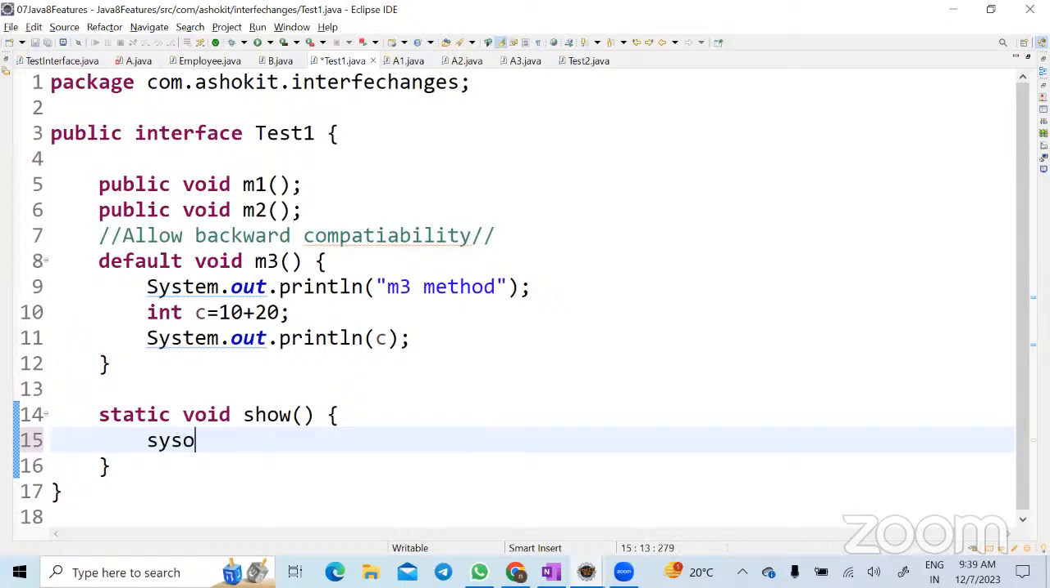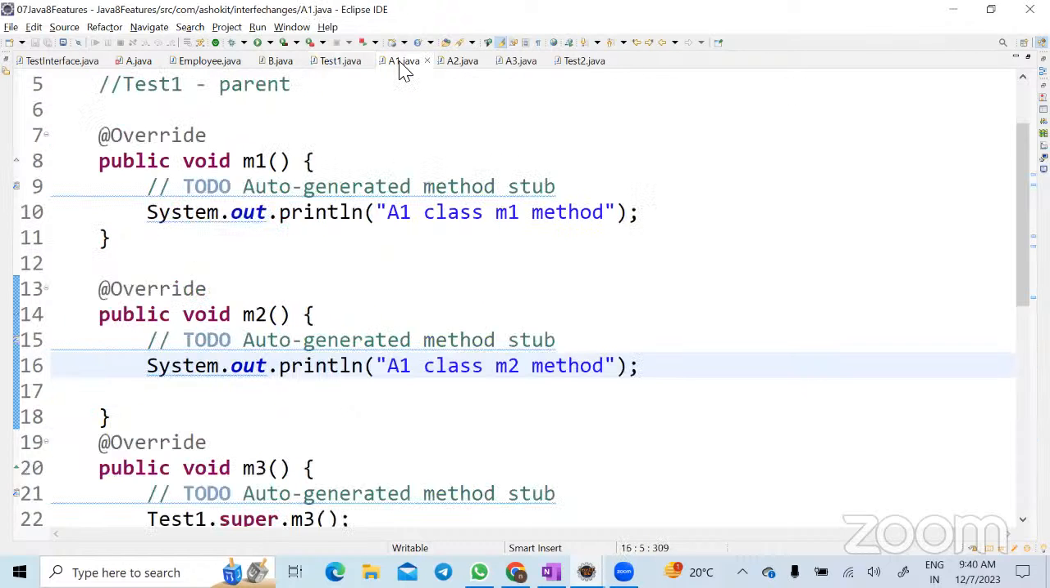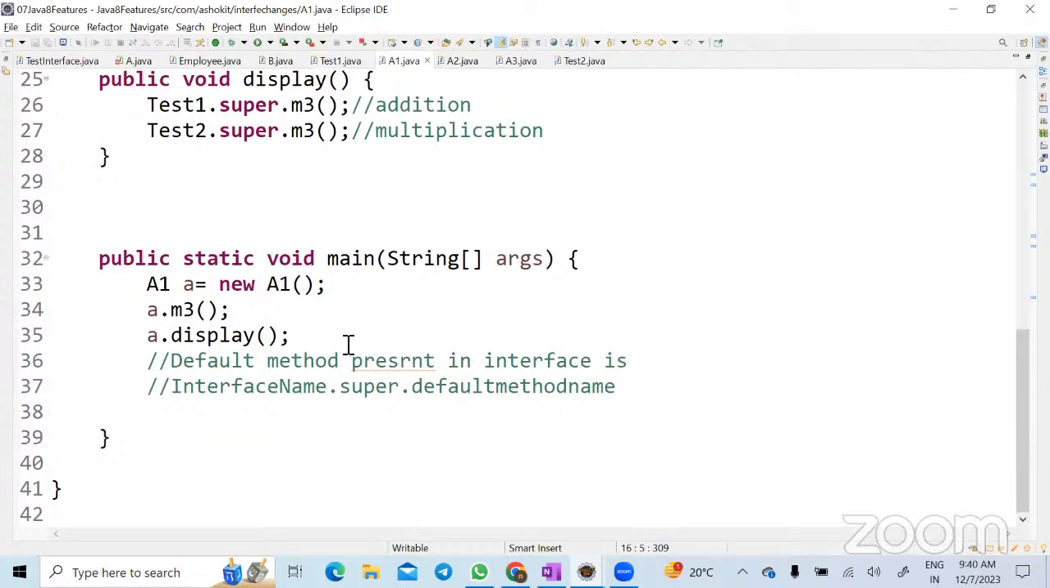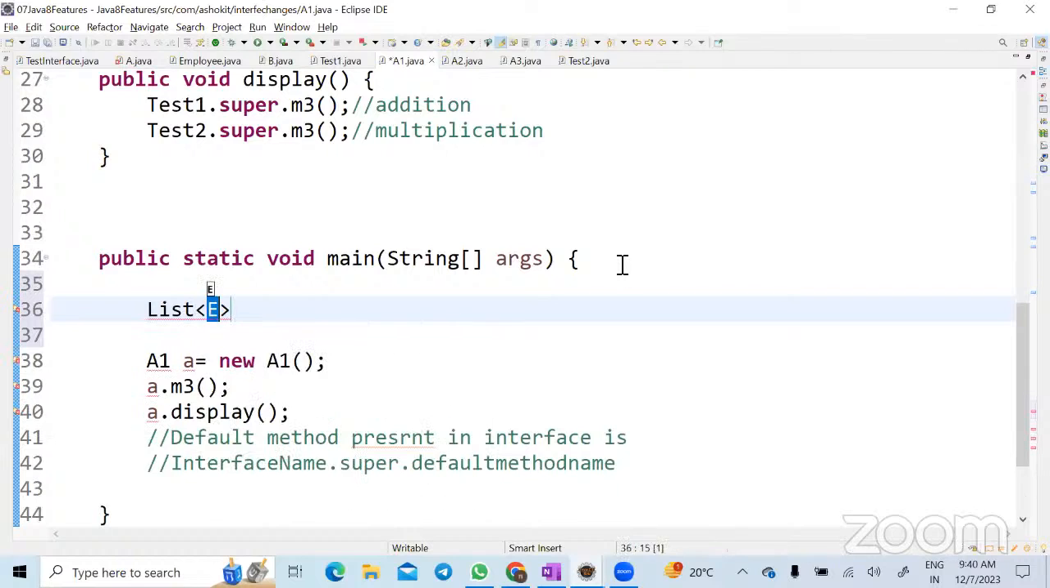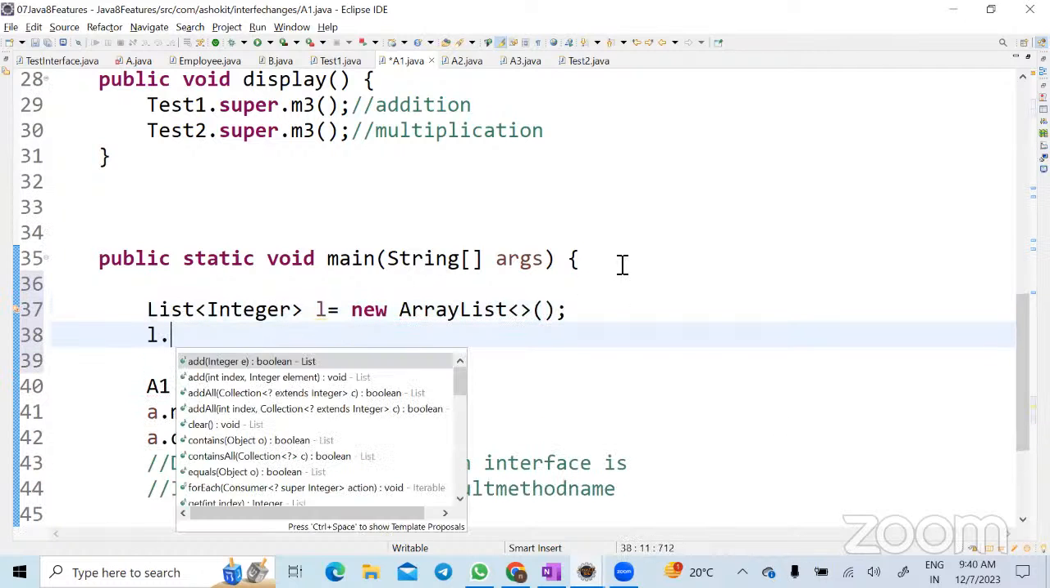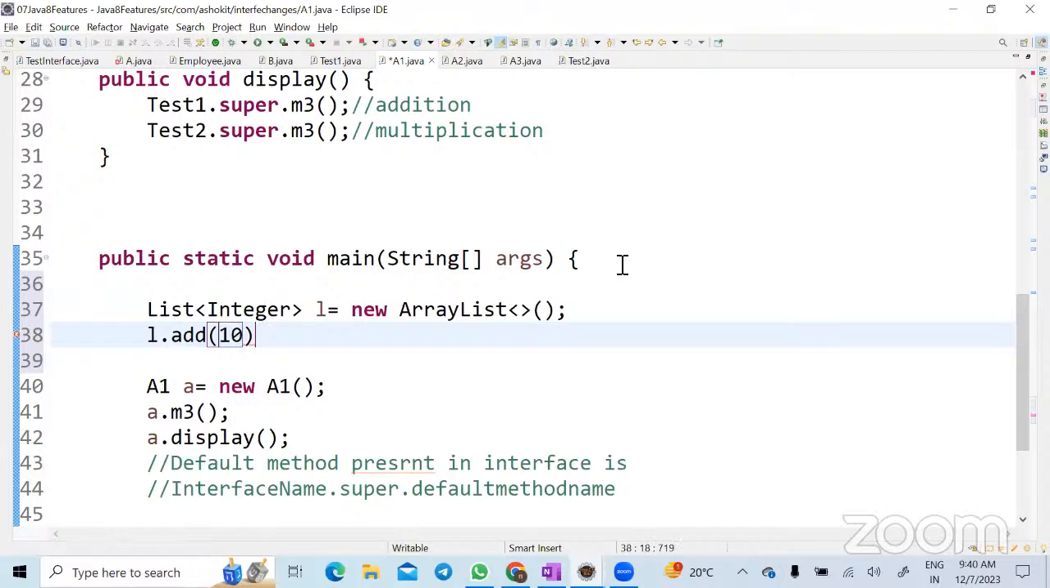Now we can also write a static method in an interface. Look here, I'm able to write it. Am I getting any compilation error? No. So now what is the reason to have a static method? Let us see. In order to explain this, do you guys know if ArrayList is synchronized? No. Okay. So let's do List<Integer> l equal to new ArrayList, l dot add 10.